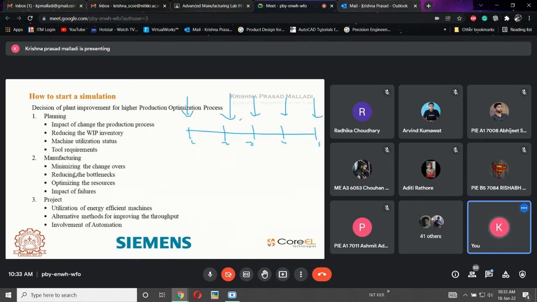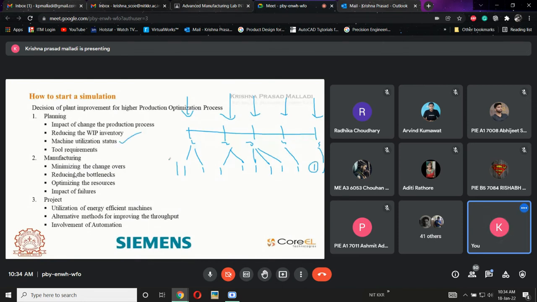Now, after this, there will be some 10 machines: 1, 2, 3, 4, 5, 6, 7, 8, 9, 10. This will be entering into these two, this will be entering into these two, this will be entering into these three, and this will be entering into this one, and this will be entering into this one. Whereas this machine was kept vacant. Now, this is what exactly machine utilization status is. Now, I am having 10 machines. All the 10 machines are utilizing the resources: power, human, everything.